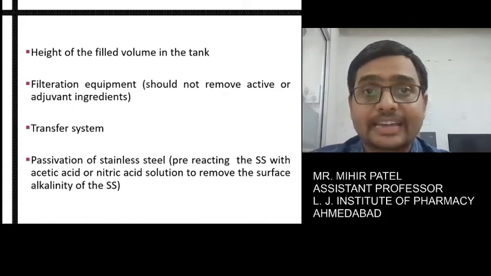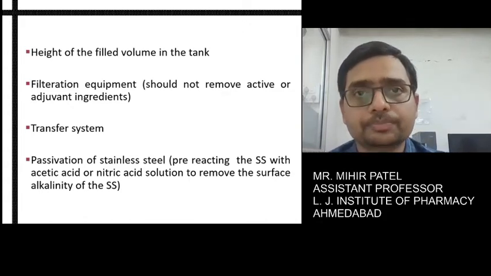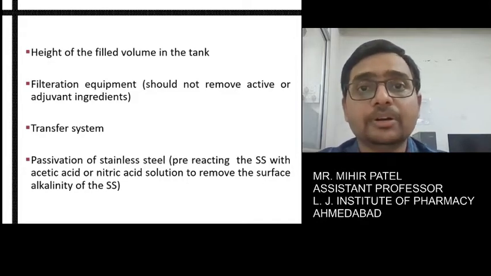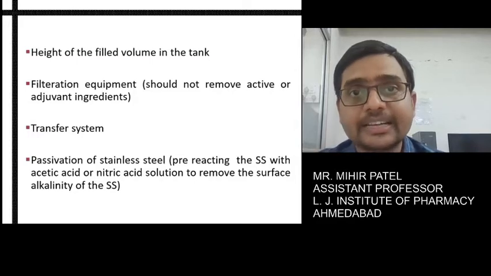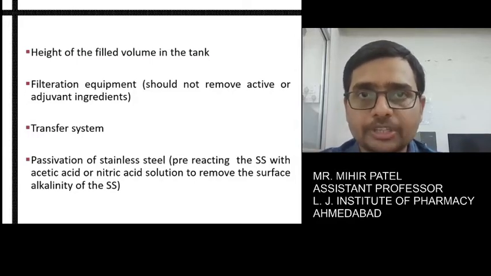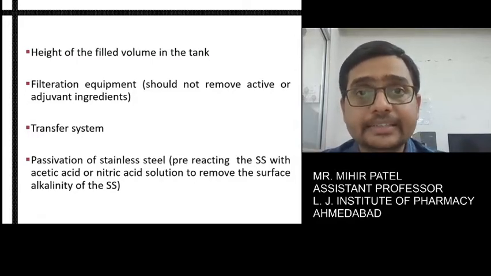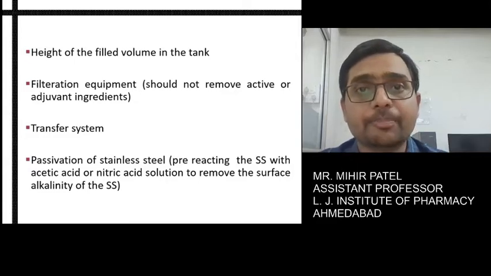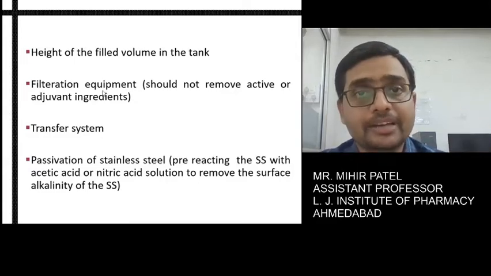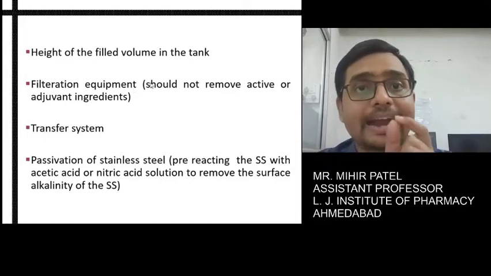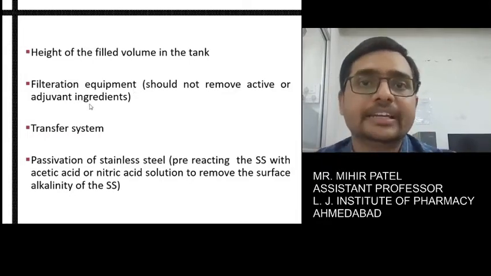Now, in the next case, when we talk about the tank which is going to be used in the liquid dosage form, obviously the height of the filled volume inside the tank is also important. Second, the filtration equipment which we use should not remove the active or adjuvant ingredients.